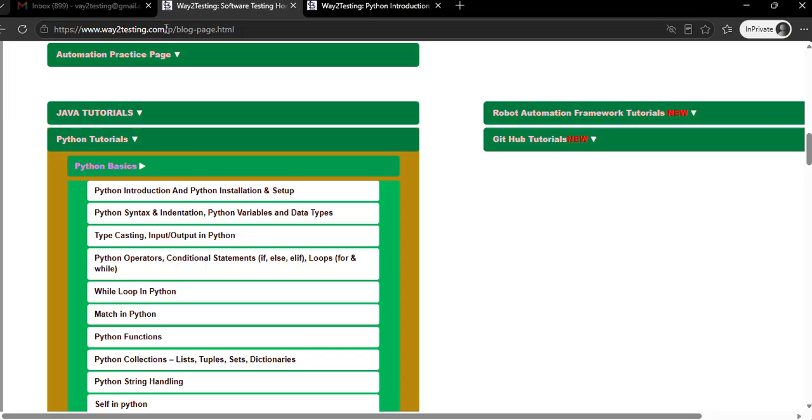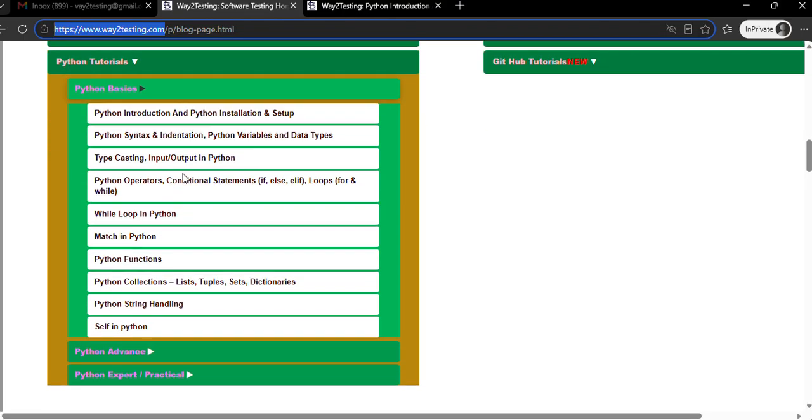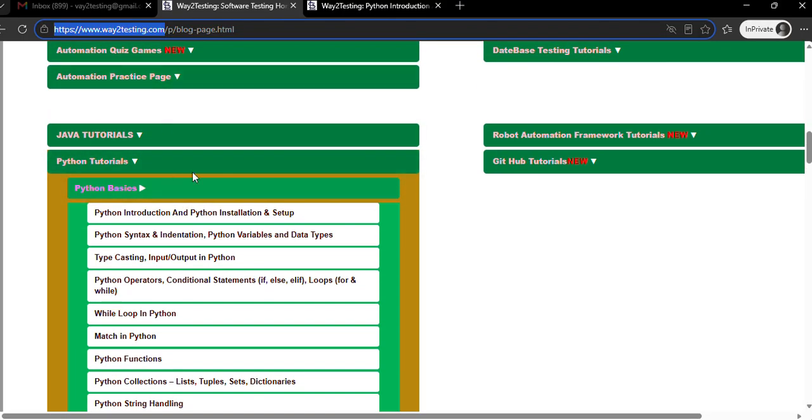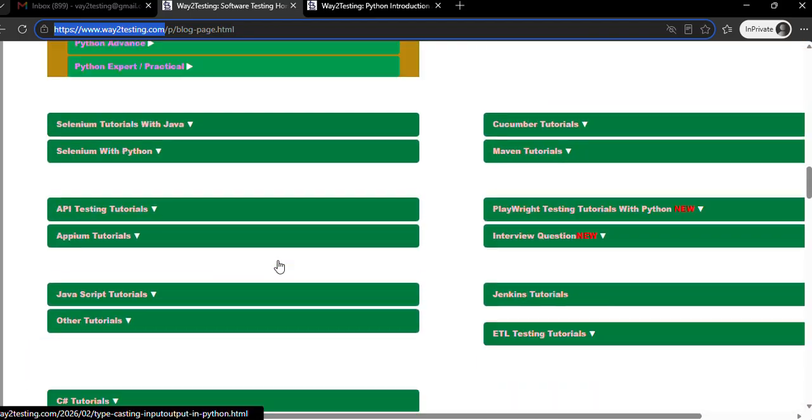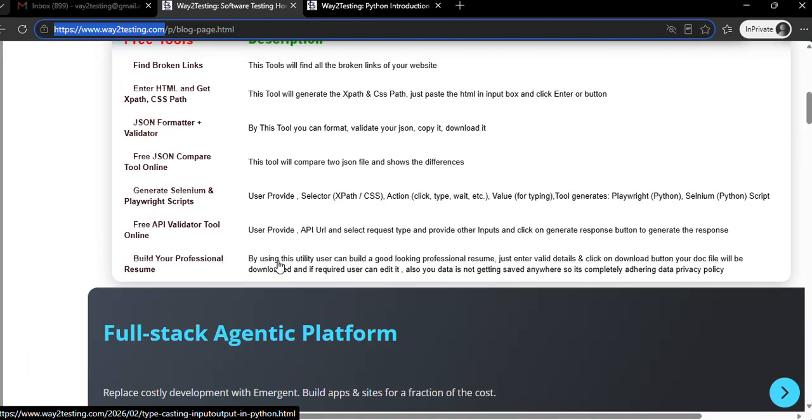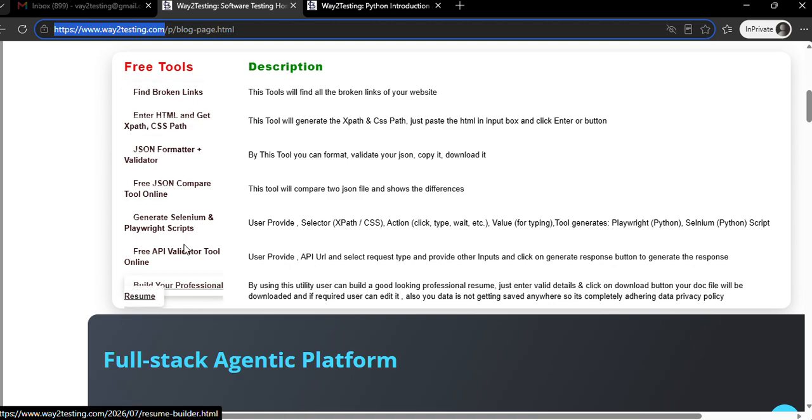First of all, this is my website way2testing.com. You can take this website as your study material or your notes, and then we will go step by step. All kinds of study materials are available here, like Java, Selenium, Python. Many tools are there that you can use in your real life of testing.